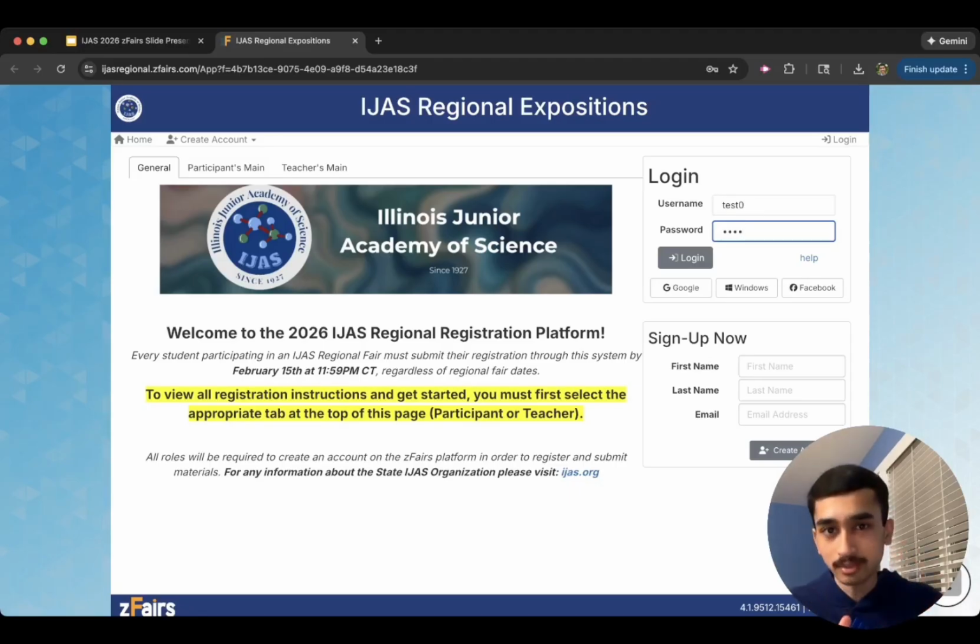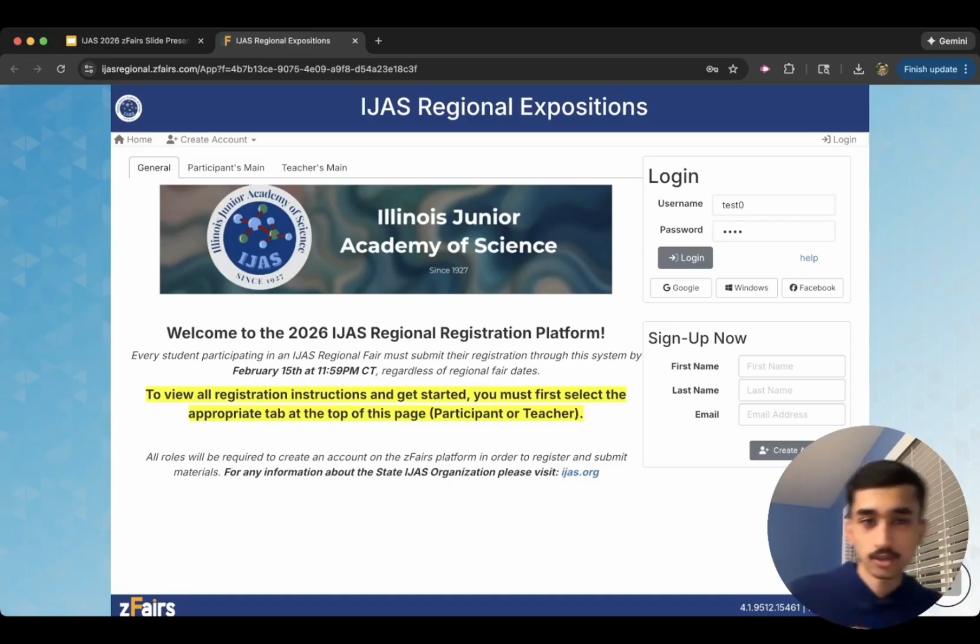Now, if you did not receive that email, that just means that you were not listed as sponsor 1 or sponsor 2 on your IJAS school membership profile. That's completely fine, and all you have to do to register under your school and get access to your entries is go under here, under Create Account, click Teacher, and the process after that should be pretty straightforward. It'll ask for your name, information, it'll ask for you to choose your school, as well as confirm your email. That's it, and then you should get access to all of the entries under your school, and your students will be able to register under you.